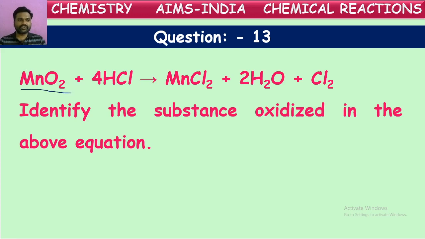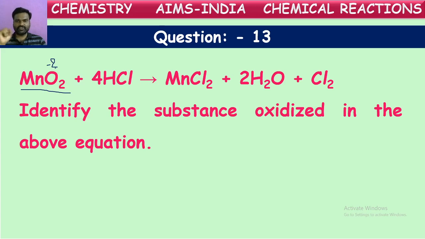What is the oxidation number of manganese in this manganese dioxide? In the previous class, we studied how to calculate the oxidation number of an element in a compound. We know the oxidation number of oxygen is -2. What does oxidation number mean? It is the charge possessed by an element in a molecule.